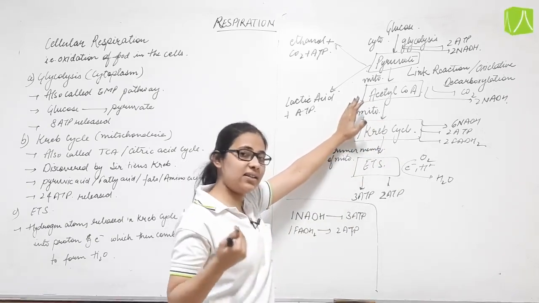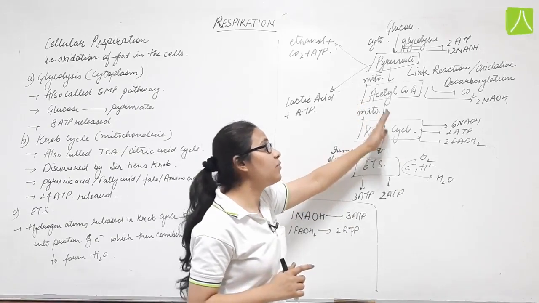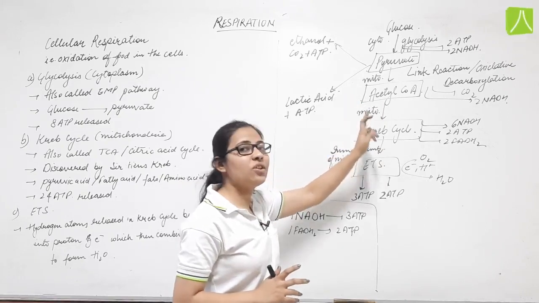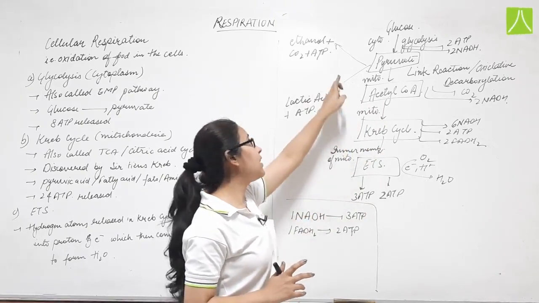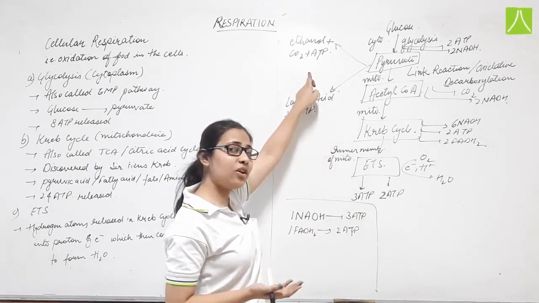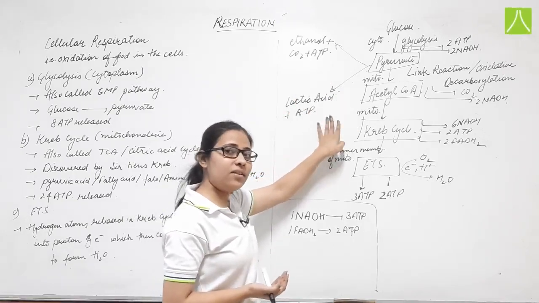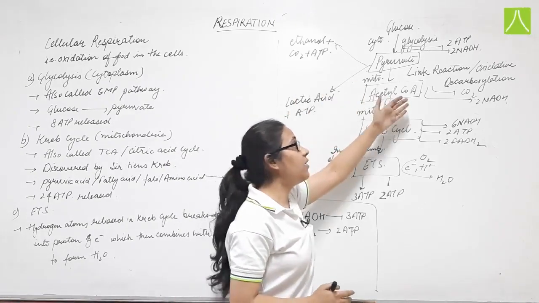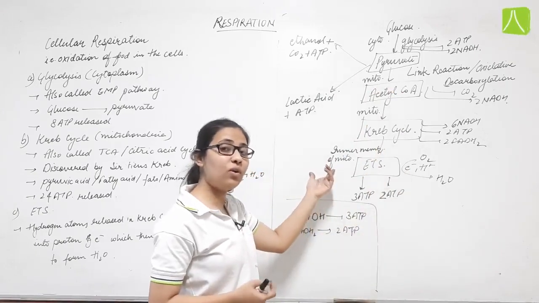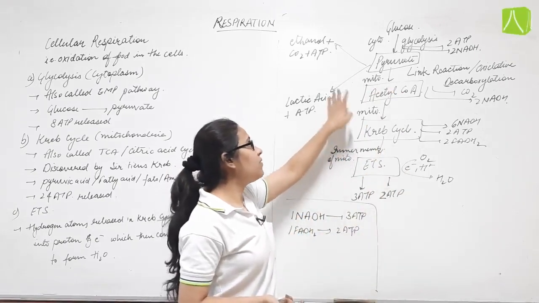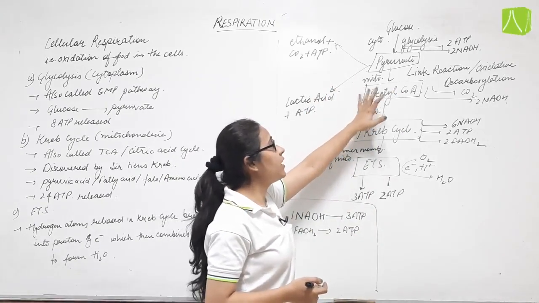We have discussed in the previous lectures that the diversion occurs here in anaerobic condition. If the reaction is taking place in the absence of oxygen, then these events will occur: in yeast, ethanol is formed, or during vigorous exercise in muscles, lactic acid is formed. But when there is availability of oxygen, these events will occur, and hence we will get ATP. We have discussed this earlier, so there is no need to go into detail. So pyruvate is formed as a result.